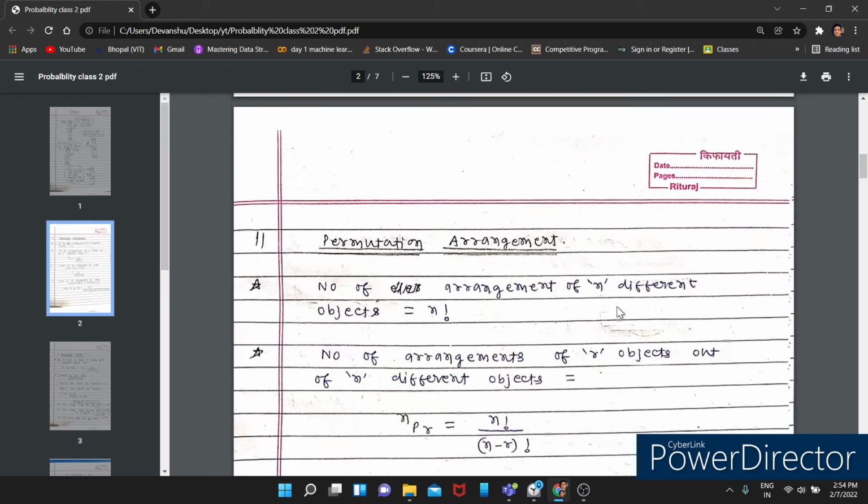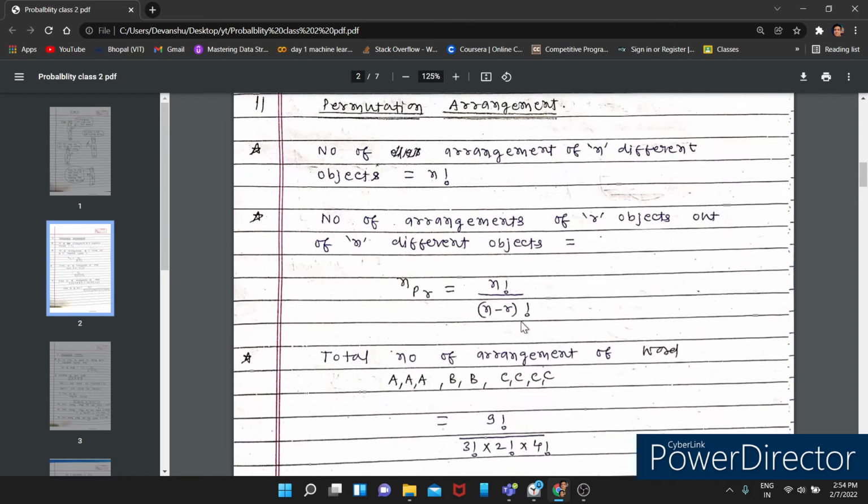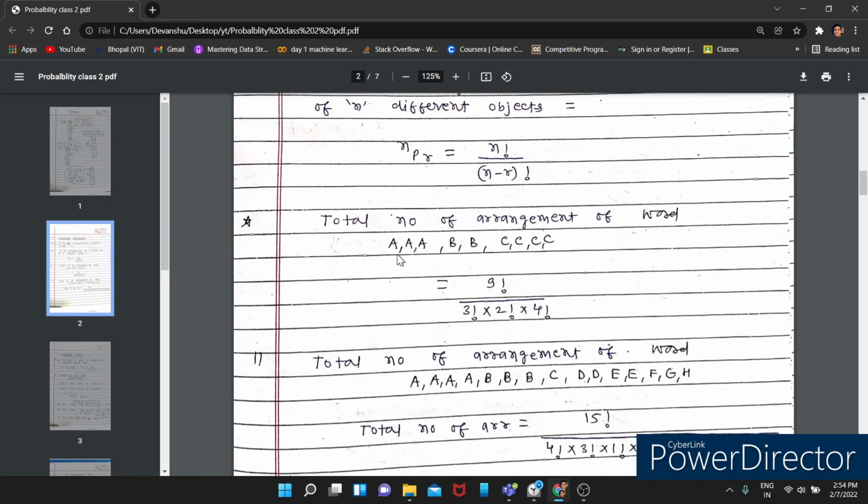The number of arrangements of n different objects is n factorial. First we will count the letters: 1, 2, 3, 4, 5, 6, 7, 8, 9. So we will write 9 factorial in the numerator. Now we will see which objects are alike. The alike objects are A, B and C. How many times is A repeated? 3 times. So we divide by 3 factorial.